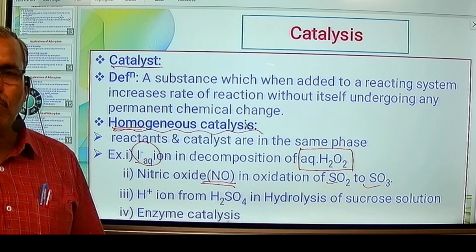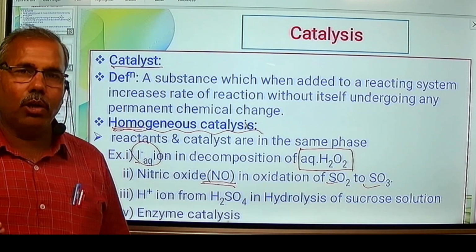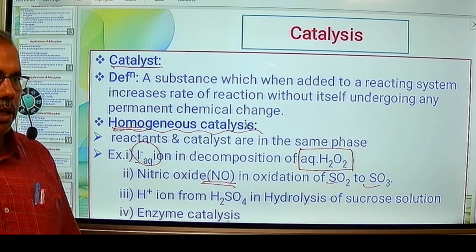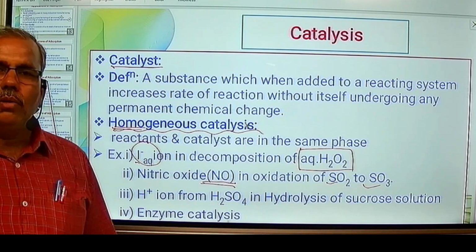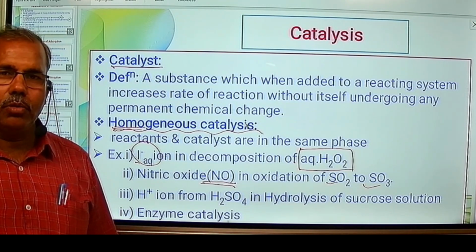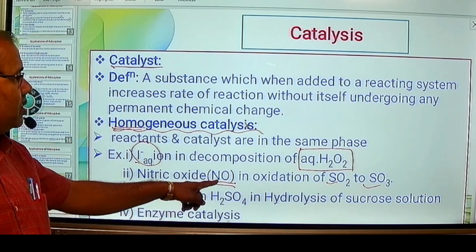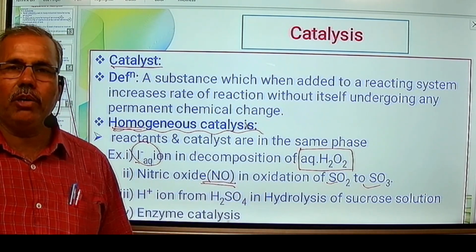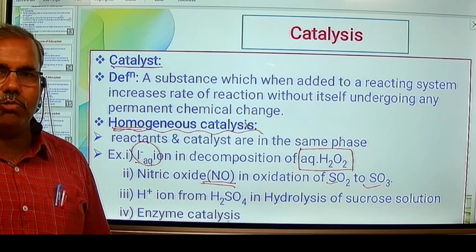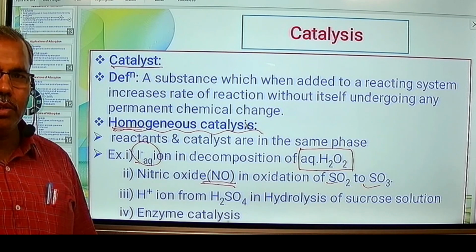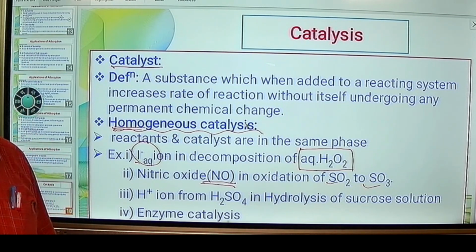Molecular formula of sucrose is C12H22O11. When it is hydrolyzed, that means one water molecule is added in presence of catalyst sulfuric acid, we get one molecule of glucose C6H12O6 and one molecule of fructose C6H12O6 in the aqueous state.